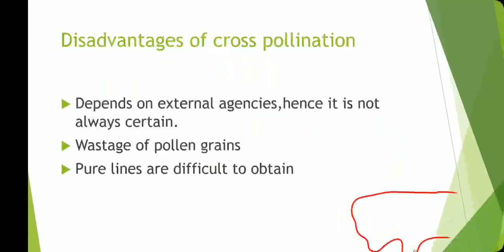If it is done intentionally, then okay, but if it is not, then maybe it will be a short plant if the pollination is by insects. Insects do it unintentionally, winds do it unintentionally, and generally external agencies do it unintentionally. So the pure lines will not be obtained. It means both the parents do not have the same characteristics, so pure lines are very difficult to obtain.